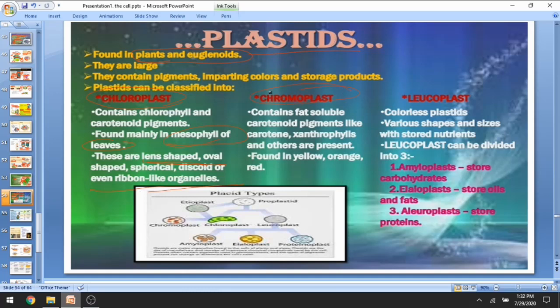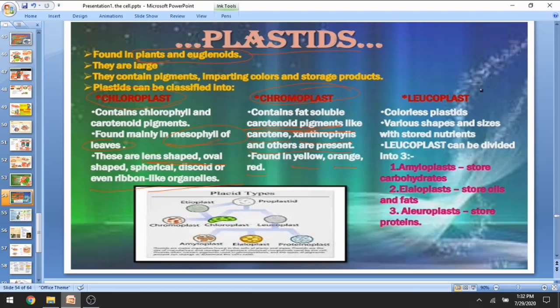Chromoplast, another type of plastid, contains fat soluble carotenoid pigment. These carotenoid pigments have a tendency to dissolve in fat. They are fat soluble. For example, carotene, xanthophyll, and other chromoplasts are found in yellow, orange, and red color. Whenever you find yellow, orange, and red colored fruits and flowers in plants, what is responsible for imparting those colors is chromoplast.